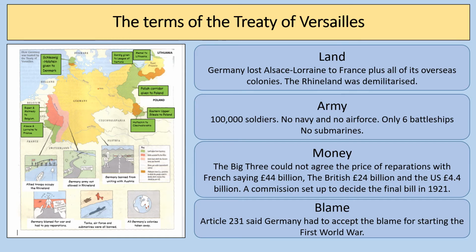If you look there on the map, there's a few other things for you to think about. So, for example, Germany was not allowed to unite with Austria, the Anschluss. Germany lost all of its overseas colonies, so lots of different things for you to think about. And we're just going to look at some of the finer points of the treaty in a bit more depth and detail on the next slide.